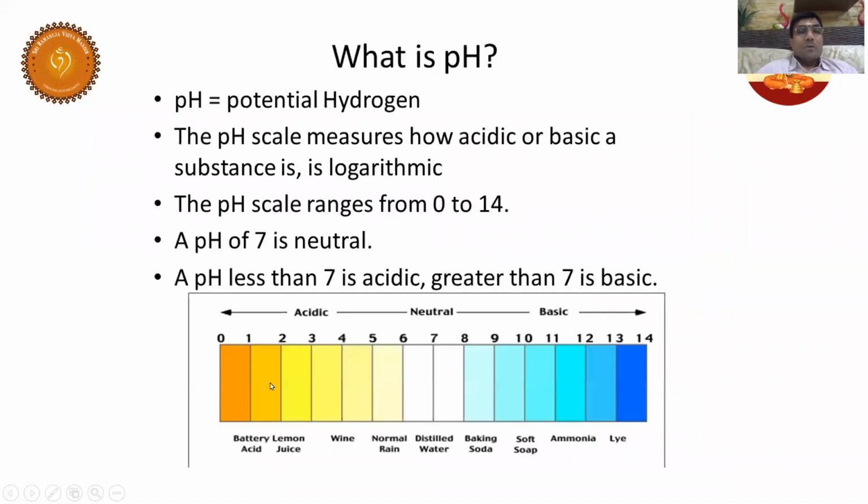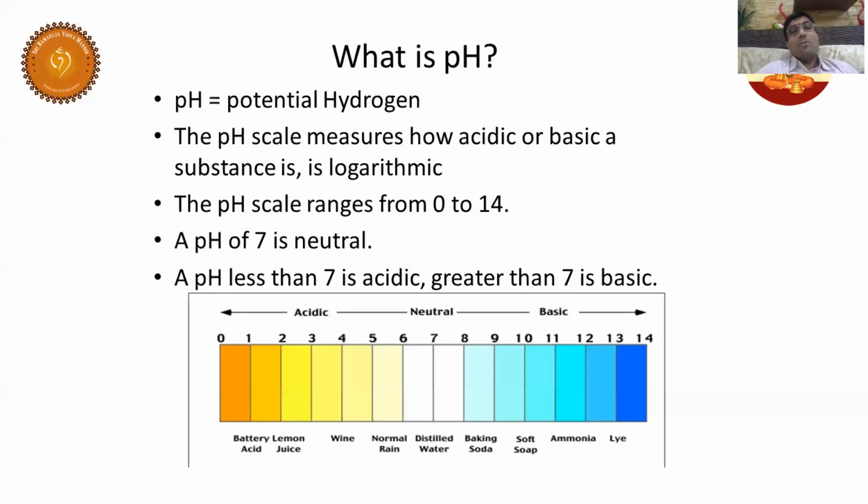Now, what is pH? Potential hydrogen. The pH scale basically helps you understand whether the given solution is acidic or basic. It is the negative logarithm of H plus ion concentration.